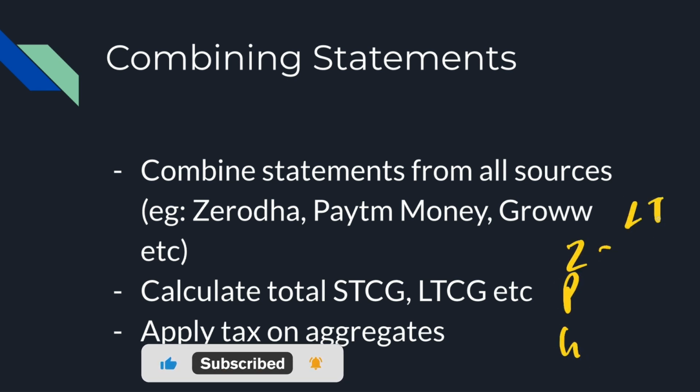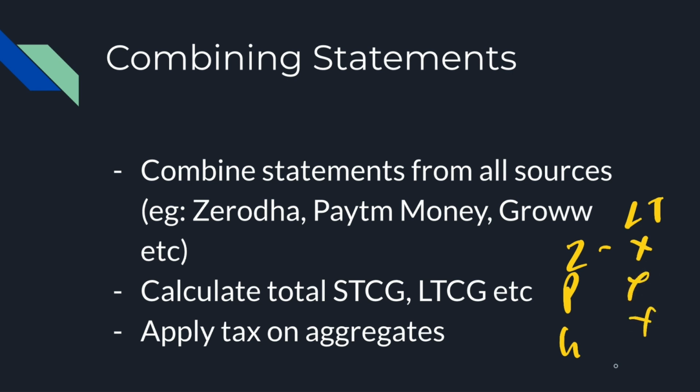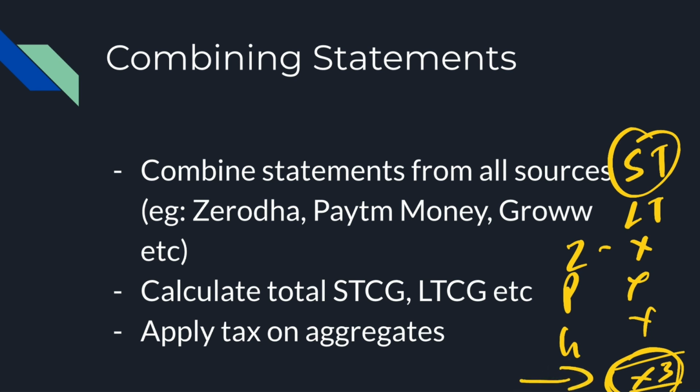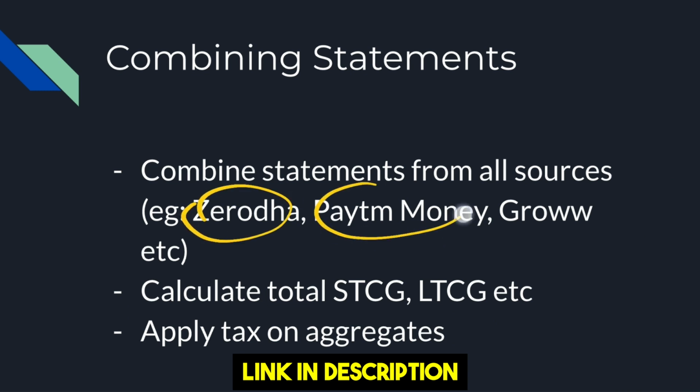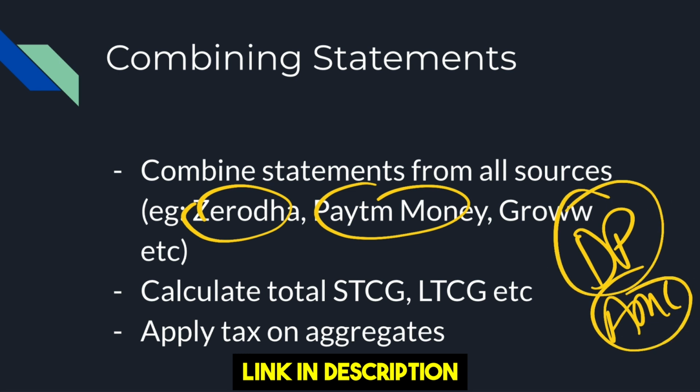You will take long-term capital gain from each of them and add it, and you will assume this to be the total long term. You will repeat the same thing for your short term capital gain, and then you will do the same thing for your intraday as well. And then you will pay your taxes on that total, which makes your life easy at the end of the year. All of them give very good reports which you can export. So you will apply your tax on aggregates. Government does not know what you did in Zerodha or Paytm separately. They will simply look at your DP account or AMC account and see the totals.